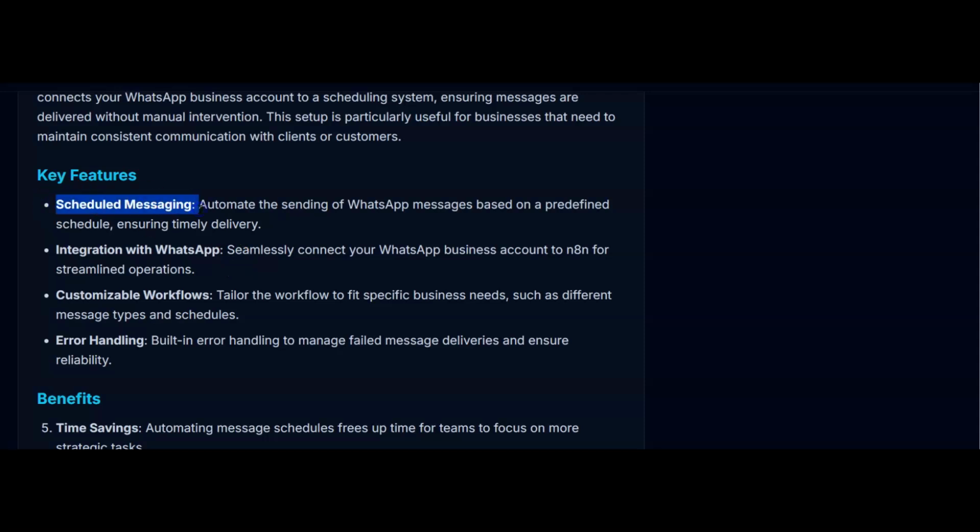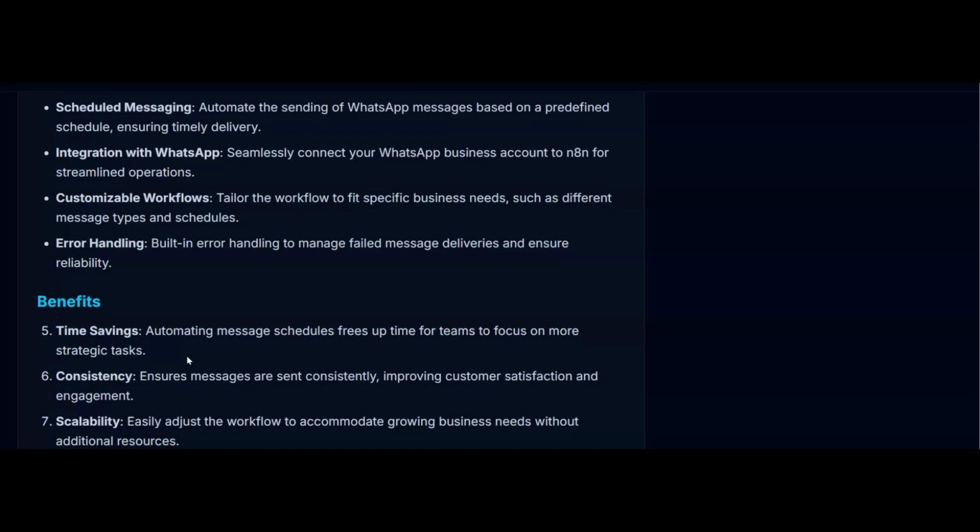It's going to allow you to schedule messages so you can automate them. So once a month, you can sit down, decide what offers you've got on, what you want to mark on the calendar, and then you can schedule it all. It integrates with WhatsApp. So if a business already has a database of phone numbers, then they can contact their customers on WhatsApp. We can customize this, and I'll put a video at the end of this one that shows you how you get Claude to actually customize this. So if you're not that confident yet with your building skills, Claude can do it for you. And it's got built-in error handling as well. So if we have failed messages, then we have backups that we can follow with this.